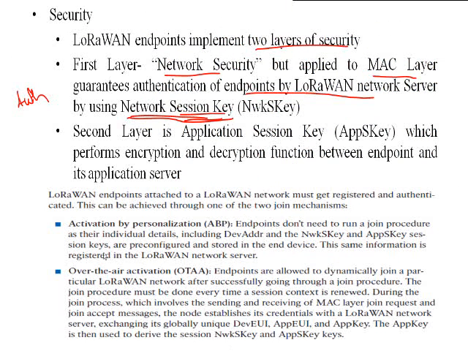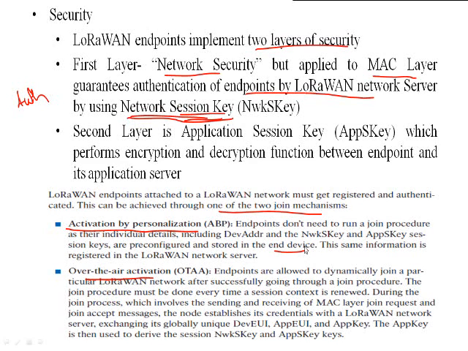Right. So whatever endpoint has been attached to a LoRaWAN network must get registered and authenticated. This can be achieved through one of two join mechanisms, for device authentication: activation by personalization and over the air activation. In activation by personalization, the endpoint does not need to run a join procedure, as its individual details, including the device address and the NwkSKey and AppSKey session keys, are pre-configured and stored in the end devices.